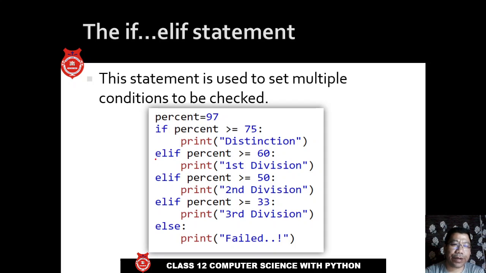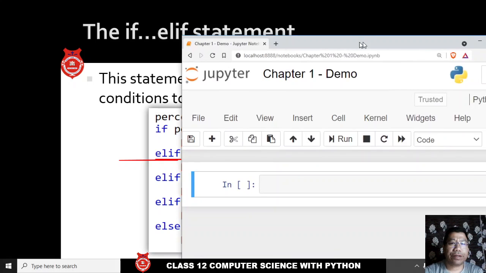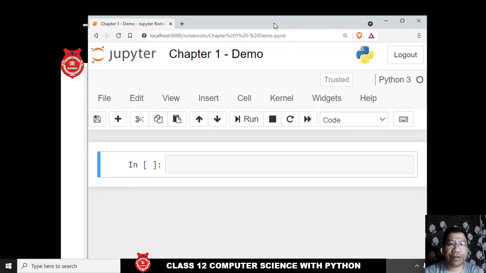So here we use elif. Okay, using elif, we can give another condition. All right. I think you want to see all these codes practically, so let's try to demonstrate it.